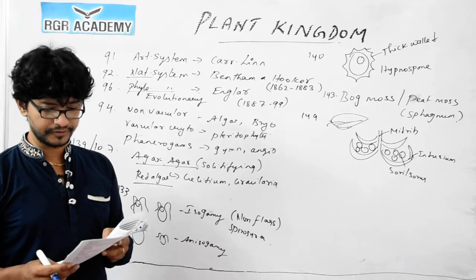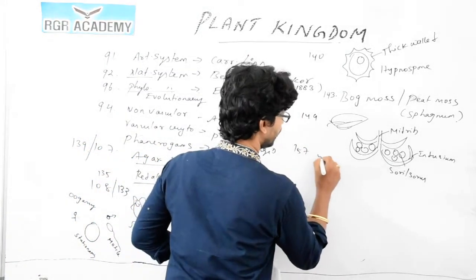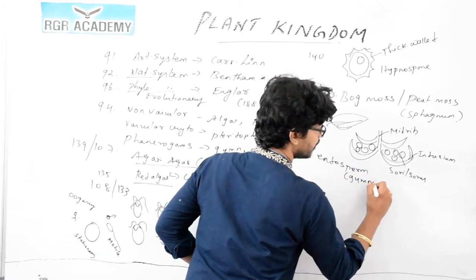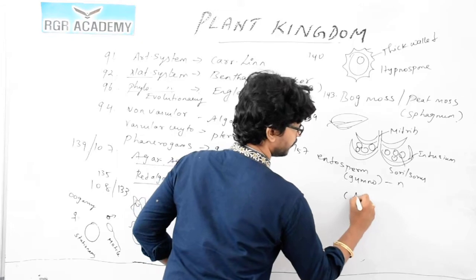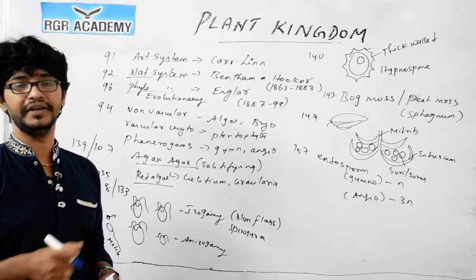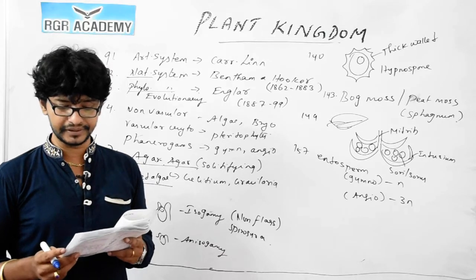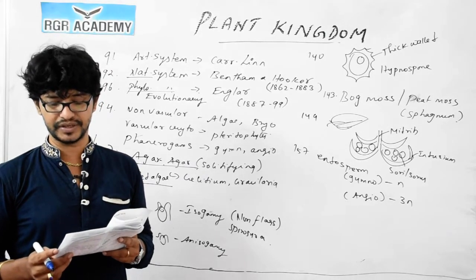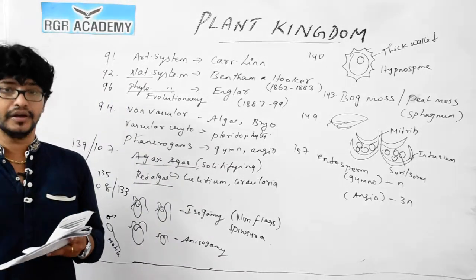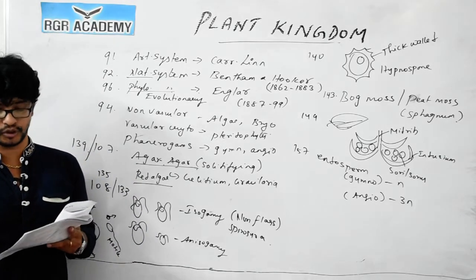156, gymnosperms are also called softwood spermatophytes because they lack xylem fiber. Because they lack xylem fiber, this name has been given. Question number 157, endosperms of gymnosperms are always haploid. But endosperm of angiosperms is always triploid, that is 3n, and you should be very careful and extra cautious when you answer this type of question. Question number 158, the number of cotyledons in seed of Cycas is 2. Usually it is 2 in number, because the embryo of Cycas has a suspensor, radicle, 2 unequal cotyledons and plumule.